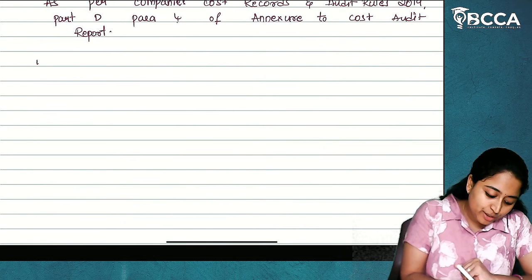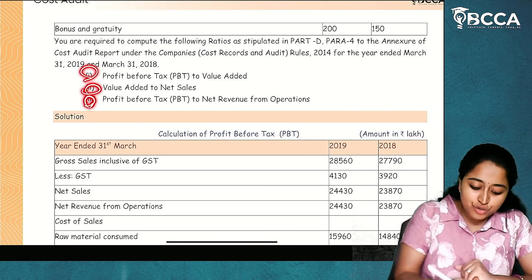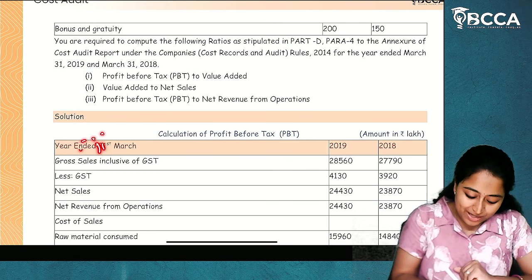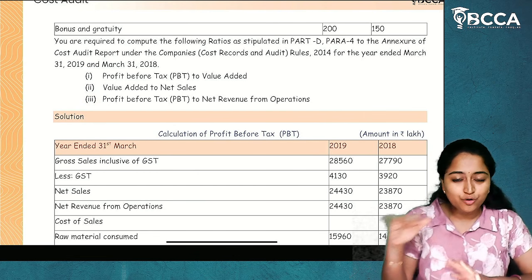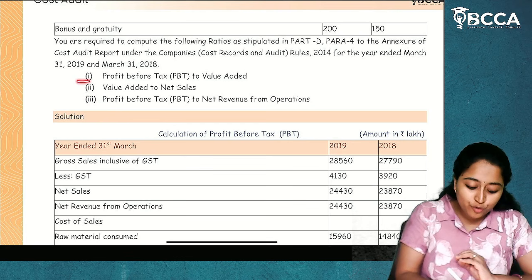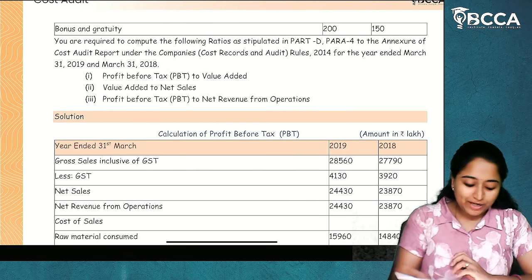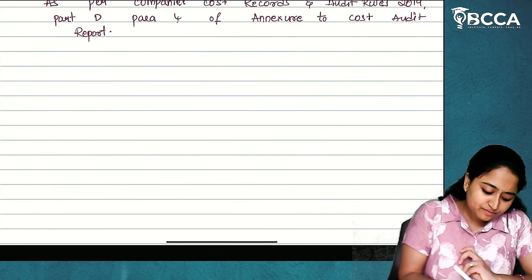So first, you will put as 1C. If in the question they have given us this 1, 2, 3, and you put 1 as a profit before tax statement, 2 as value addition statement and 3 as this, then your entire answer will go wrong. So don't do that. What I prefer is either give A, B, C or else just leave it.